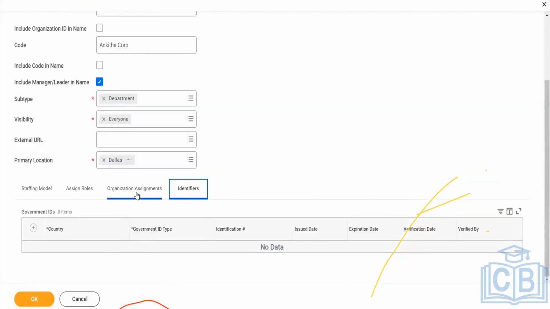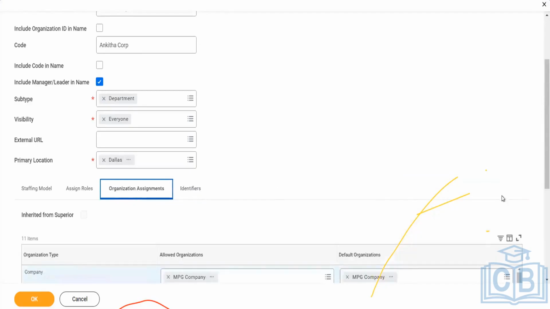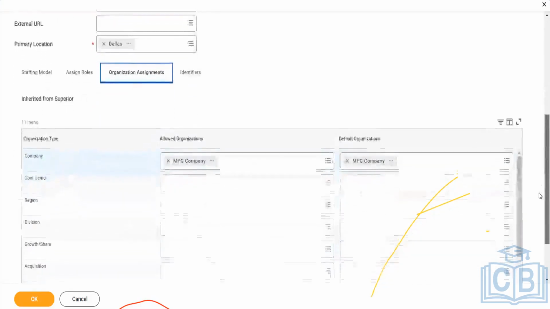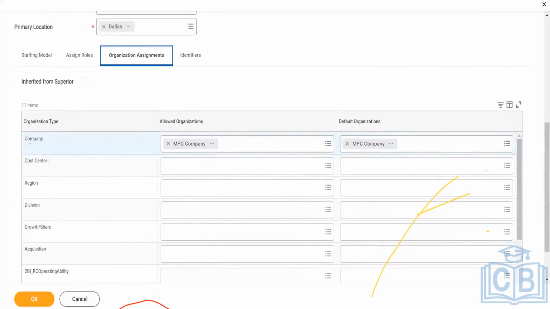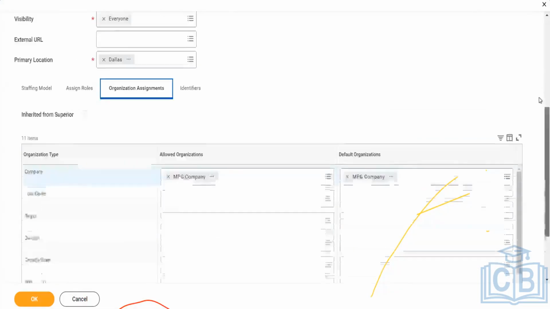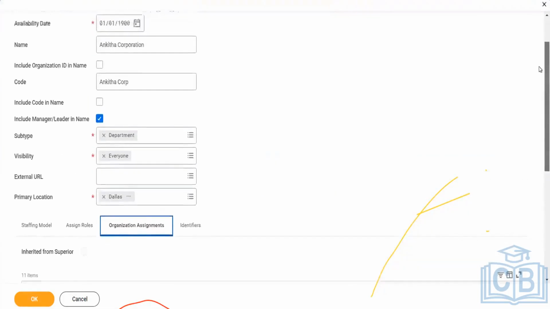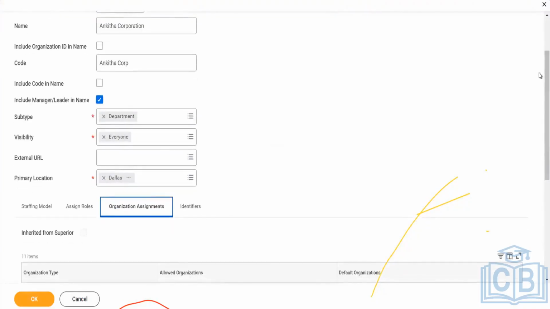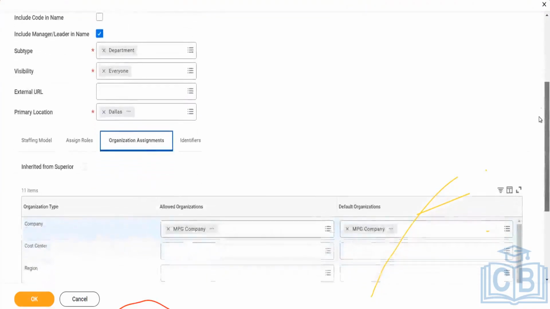Because the supervisory organization will be created first. Anyhow, if you work for a client or customer, you won't have a company or cost center when you are creating the supervisory organization. So the first basic building block, as already told, is the supervisory organization. First we will create it, and then we will create the company, hierarchy, cost centers, and the rest of the organization structures. And then we are going to edit it and default them here.